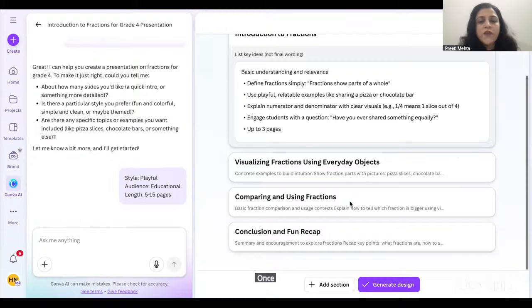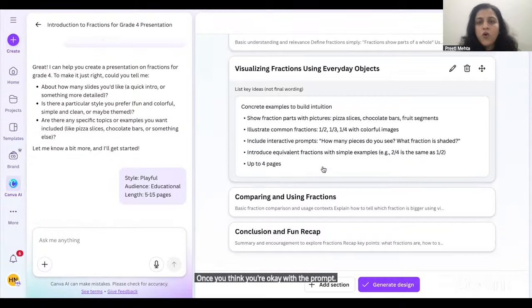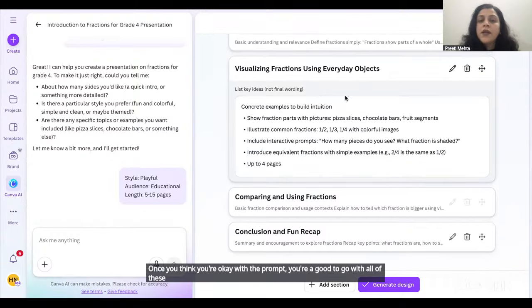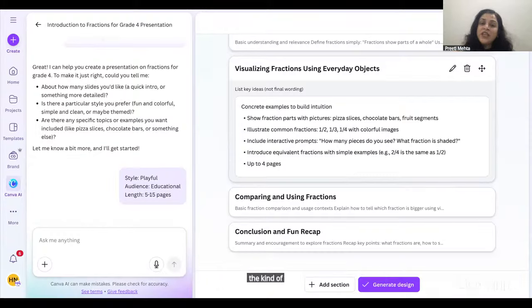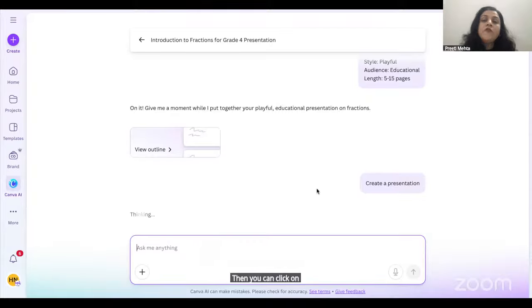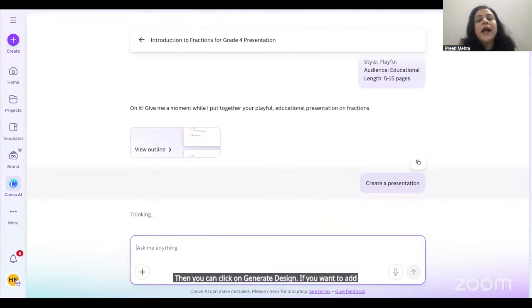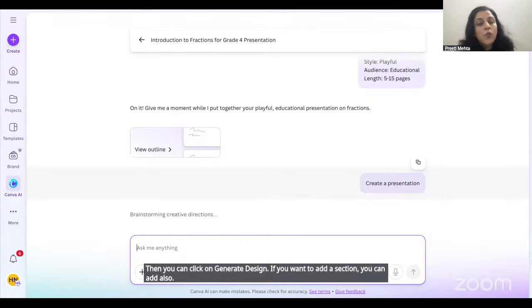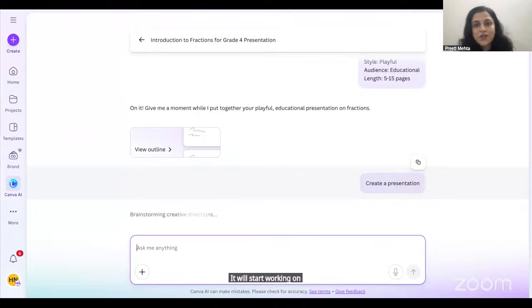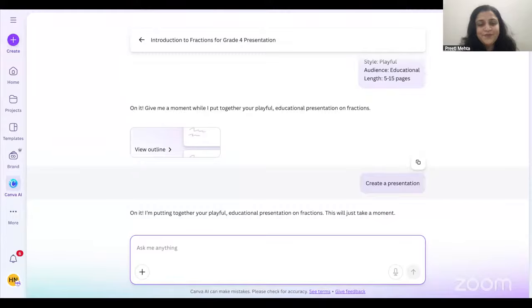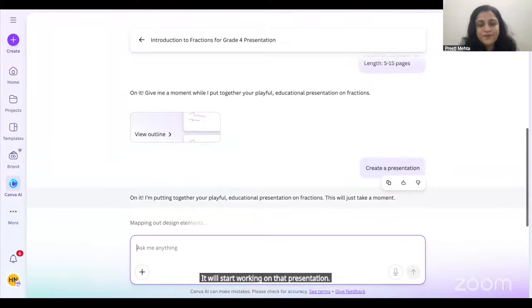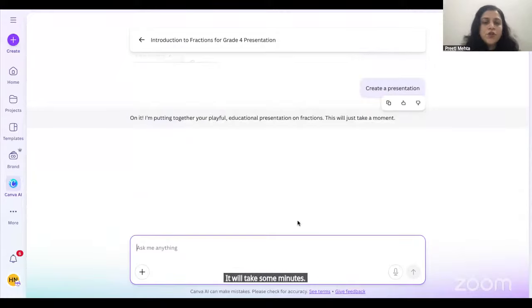Once you think you're okay with the prompt, you're good to go with all of these things mentioned, the kind of content which is there in each and every slide, then you can click on generate design. If you want to add a section, you can add it also. It will start working on that presentation. It will take some minutes to work on it.